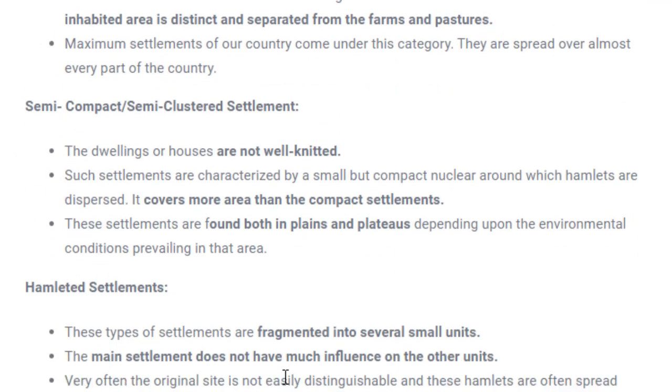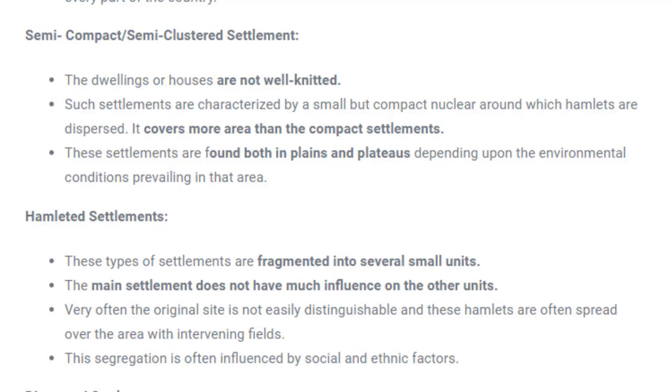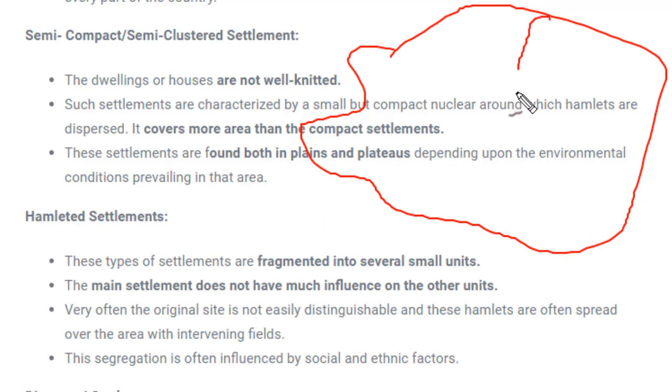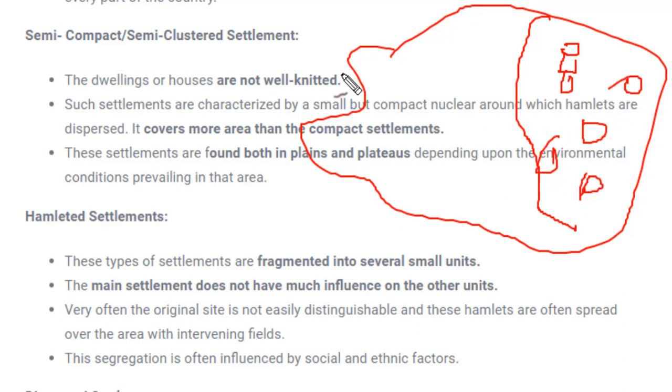Next is semi-compact. Semi-compact means the distribution would not be as organized. In the clustered compact settlement, the houses were very much organized, but here they would be randomly scattered here and there. That is called semi-compact clustered settlement.